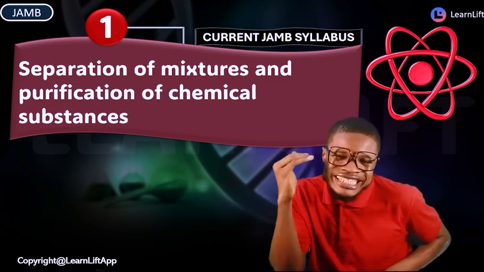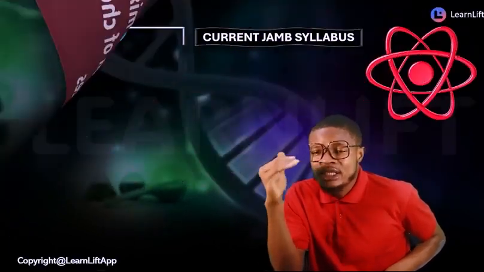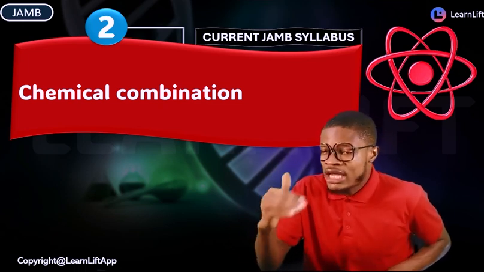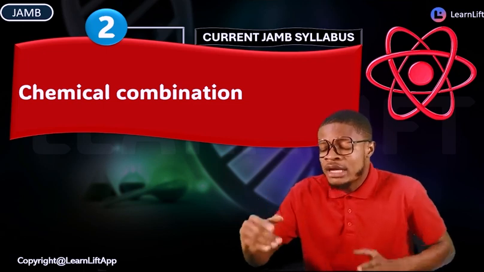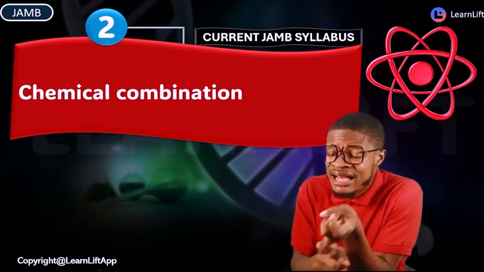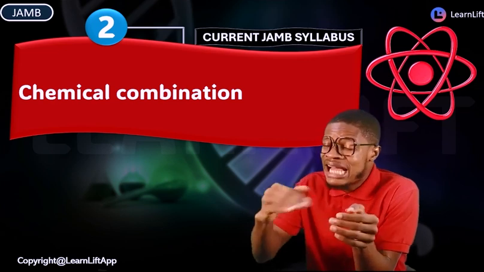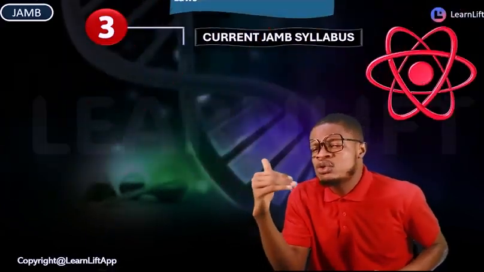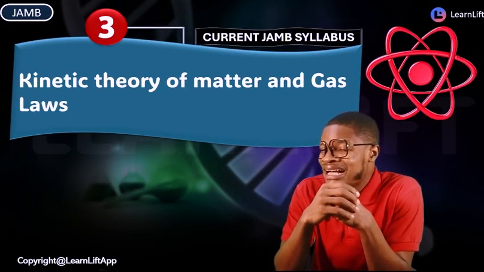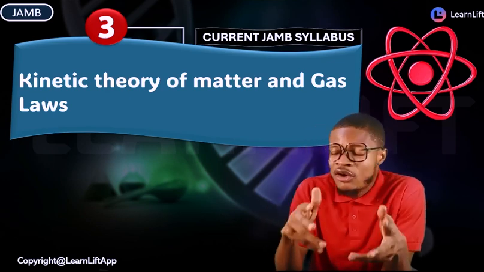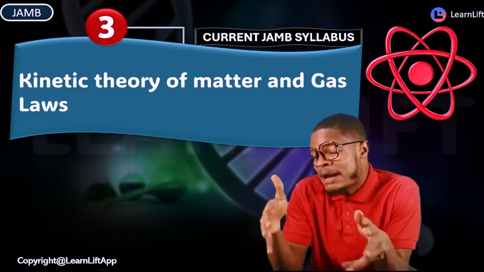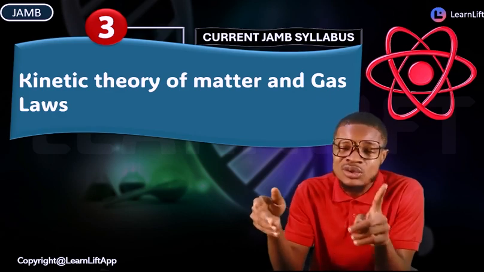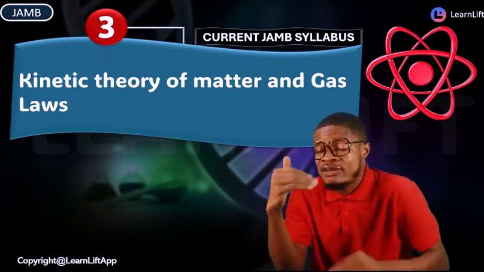After we are done with this, we move strictly into the second topic, which is chemical combination. What are the 4 laws that govern chemical combination? We treat all of them one by one. Look at all the Jamb past questions that Jamb has ever asked, and all the Waec past questions under each and every one of them, direct to the core. Thereafter, we move straight into everything about the kinetic theory of matter and gas laws. First, we treat the kinetic theory of matter and look at the postulates, and then we go to gas laws, looking at Boyle's law, Charles' law, Avogadro's law, Gay-Lussac's law, one after the other.